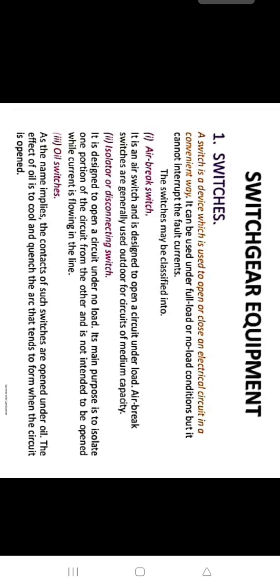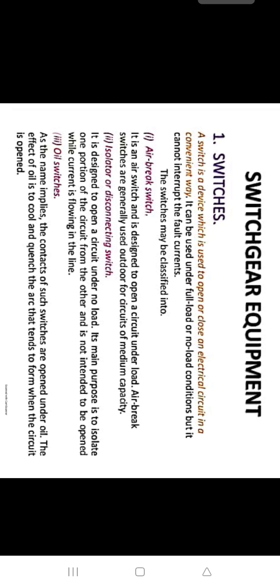So let's see the equipments of switchgear. First is switches. A switch is a device which is used to open or close an electrical circuit in a convenient way. It can be used under full load or no load conditions, but it cannot interrupt the fault currents. So the switches may be classified into: first, air break switch. It is an air switch and is designed to open a circuit under load. Air break switches are generally used outdoor for circuits of medium capacity.